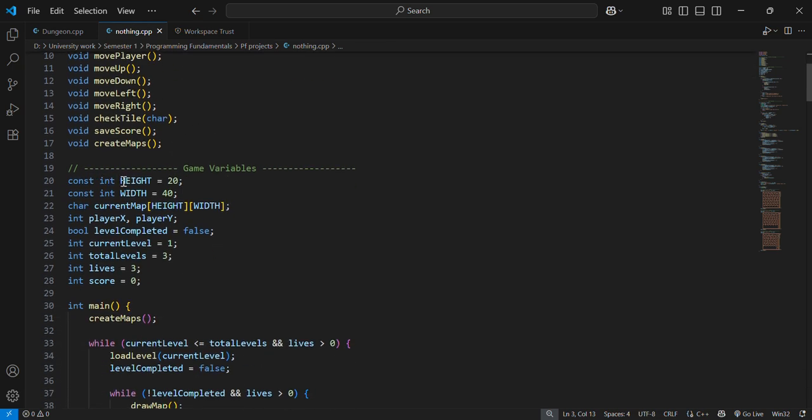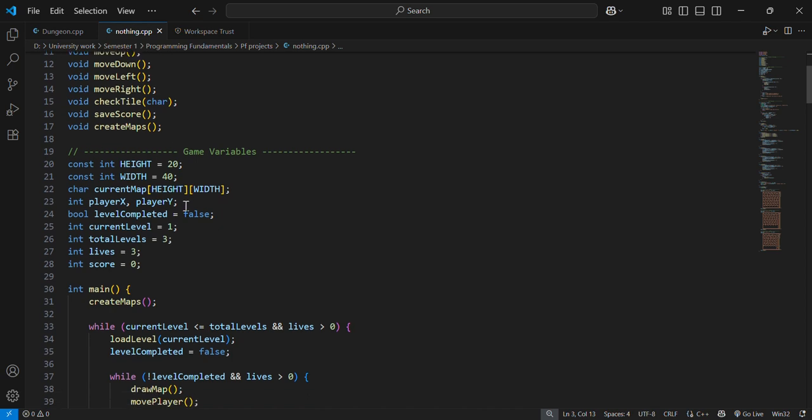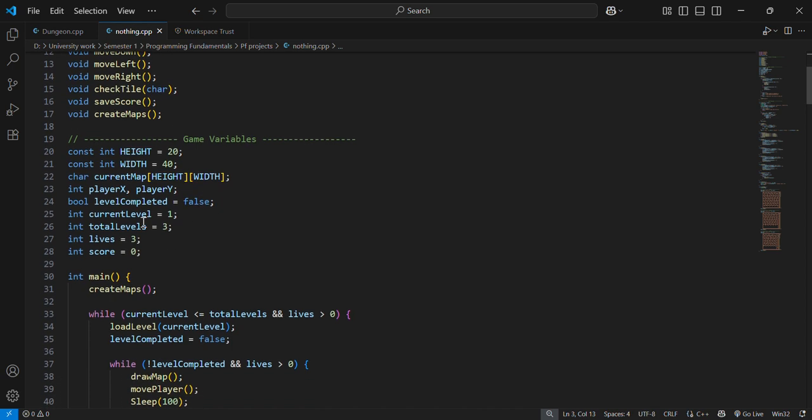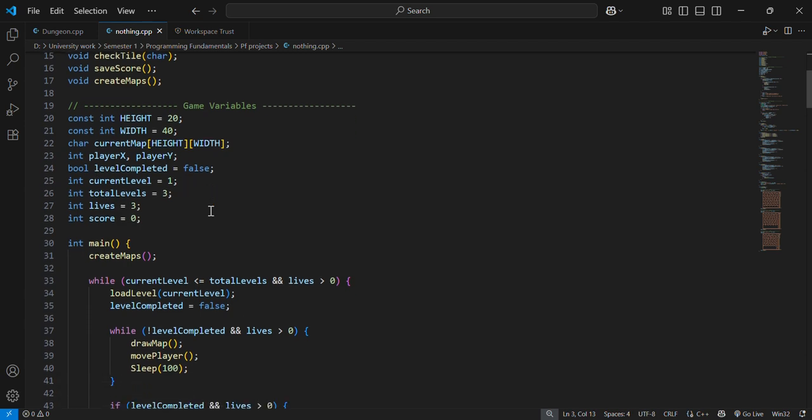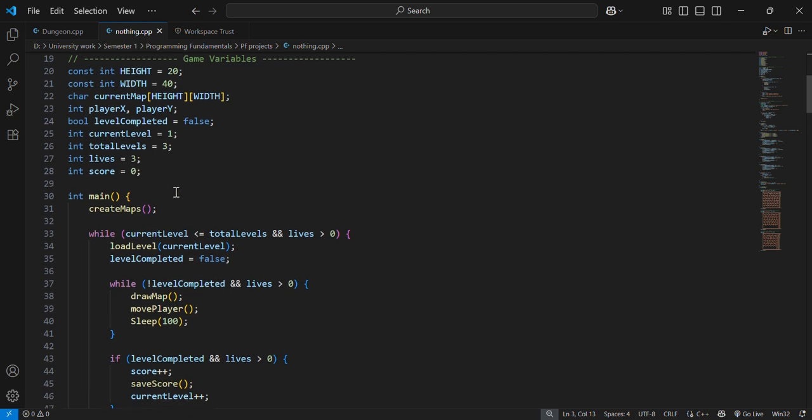These are the game variables. The height is 20, width is 40, current map, player x and y is the coordinates. Level completed is equal to false, bool. We have three lives and the score is 0. In the main function, we first create maps.